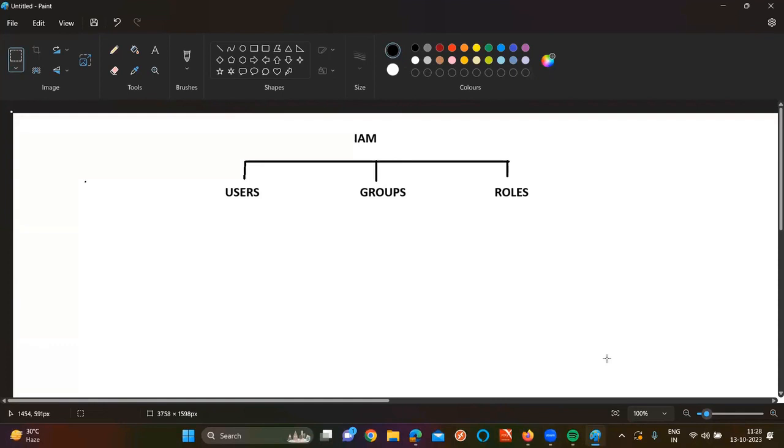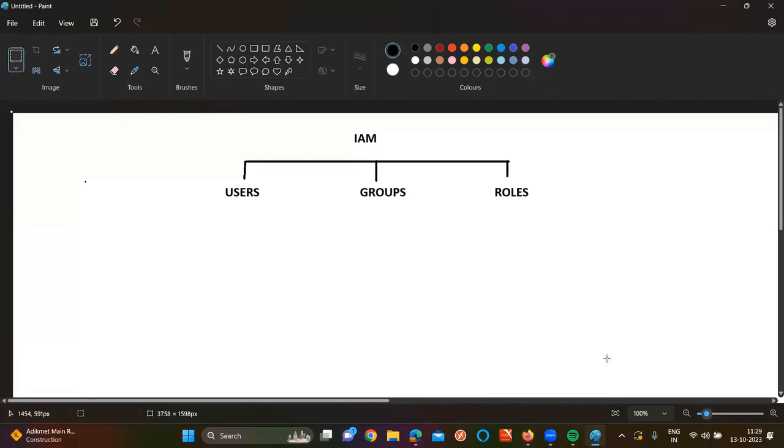But you can ask me, sir, users and roles, you are saying the same purpose. The difference is a user is having credentials, a role is not having any kind. Instead of using roles, can we directly use IAM user? But what is the point of using the roles? This is the question you need to raise. Correct or not? The main purpose of using the role is that an IAM user you cannot share with other people.